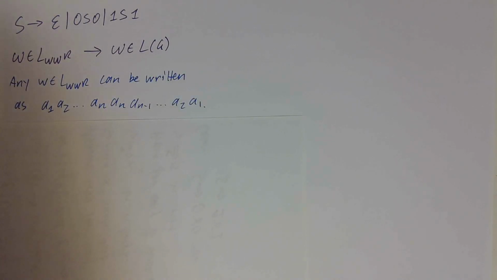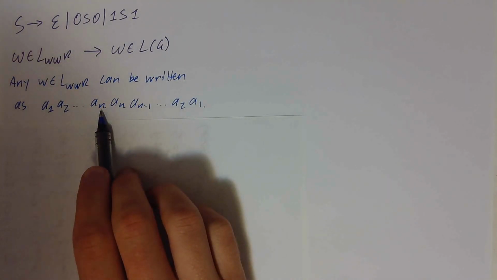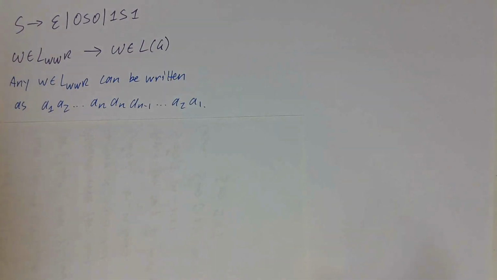So now what we want to do is prove that any string that is an even length palindrome is in the language. We're going to do this by noting that any string that is an even length palindrome can be written of this form, where it's n many characters and then the same n many characters written backwards. So now we can do induction on n.